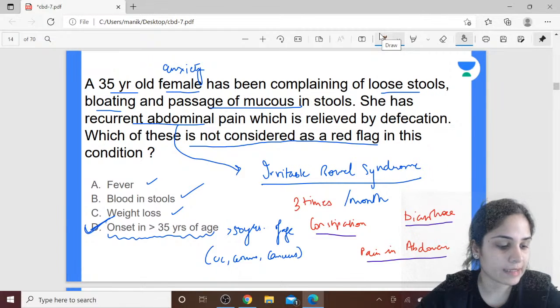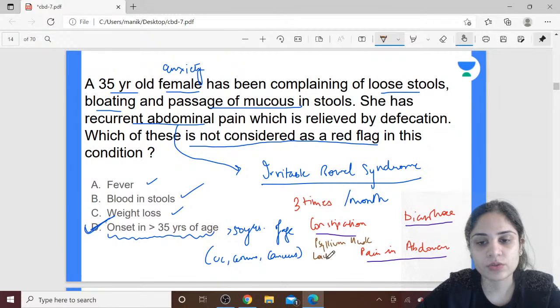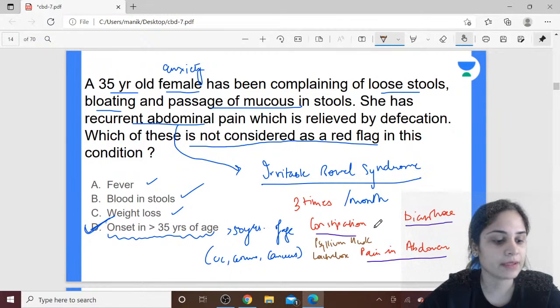ORS, monoclonal antibodies and antipyretics? No. Yes, very good, Rameshwar. So for constipation, you can give either psyllium husk. Psyllium husk is nothing but isabgol. And you can also give lactulose syrup. Lactulose syrup is nothing but a stool softener, so that will help in constipation.